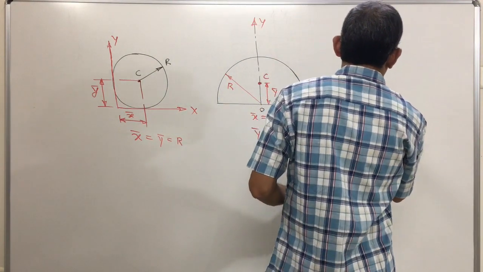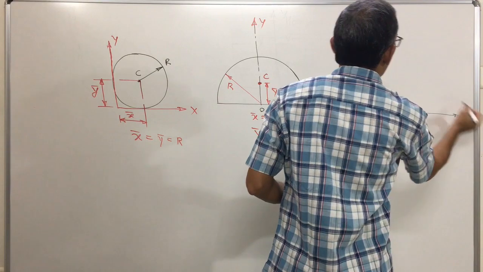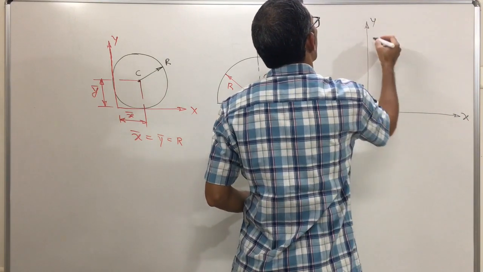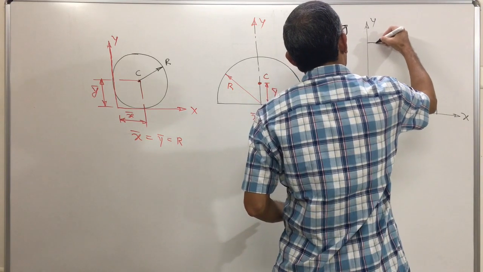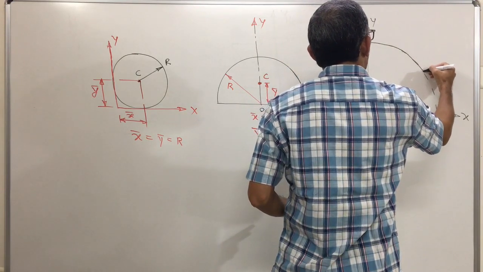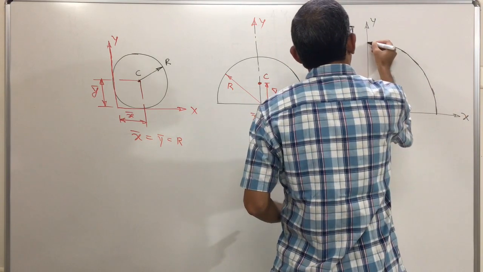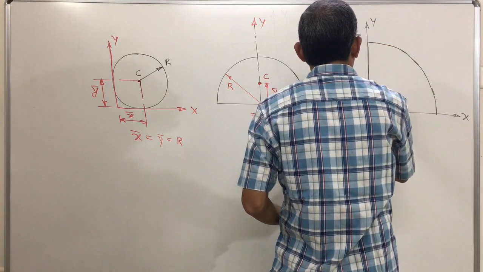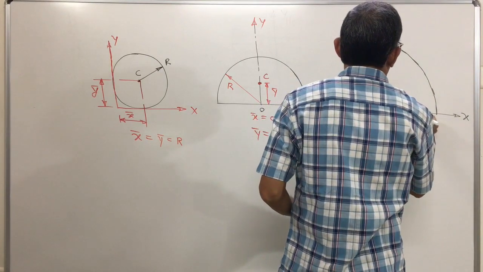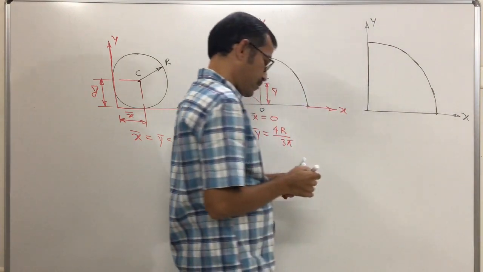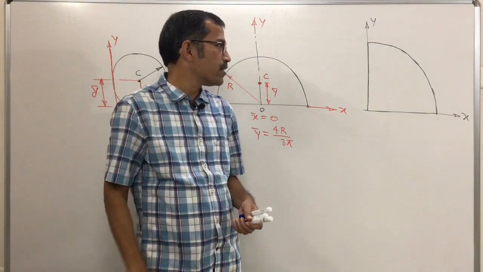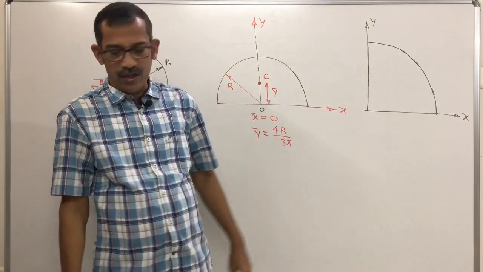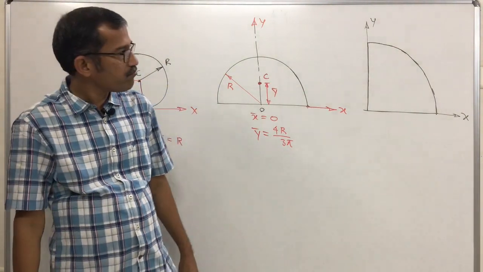This one is my y-axis, this one is the x-axis, and say this one is the quarter circular lamina, having radius equal to r. Now you know the centroid of any lamina is located on its axis of symmetry if it is symmetrical. Is this quarter circular lamina symmetrical about any axis?